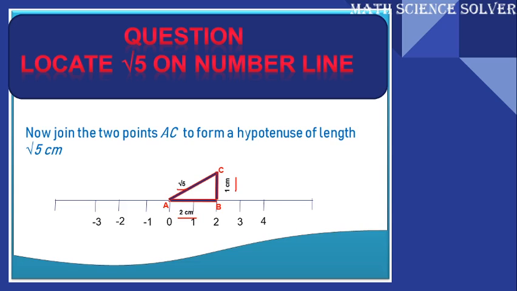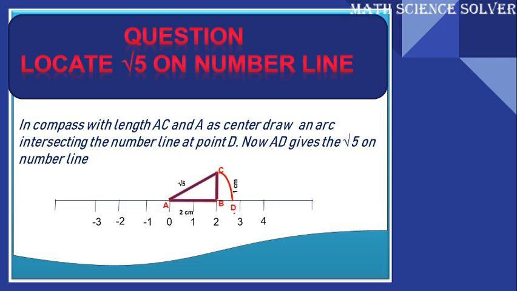And now using your compass, measure AC, and with A as the center and with the measurement AC, cut the arc on the number line to get the point D. Now AC and AD are of the same measurement and AD will give root 5 centimeter on the number line.